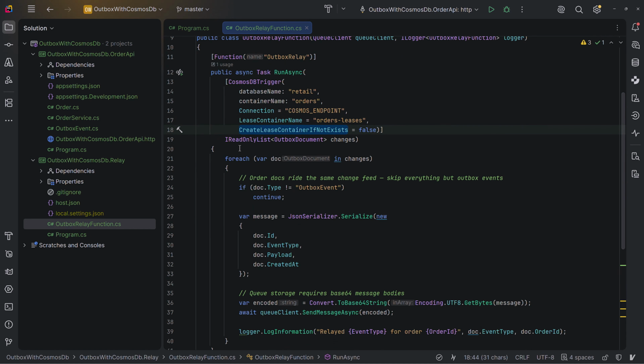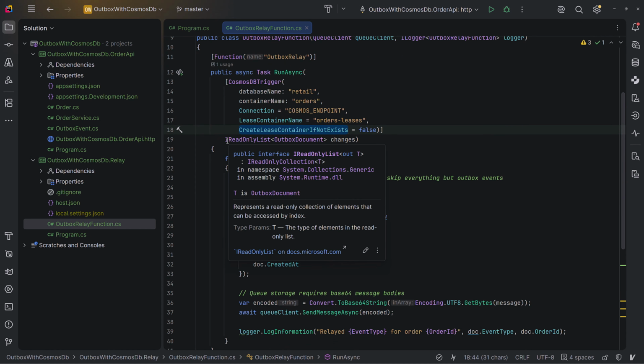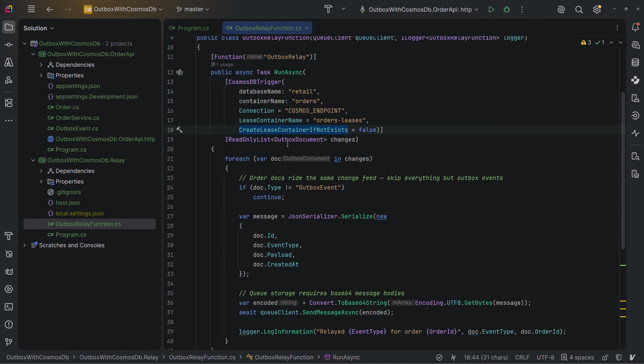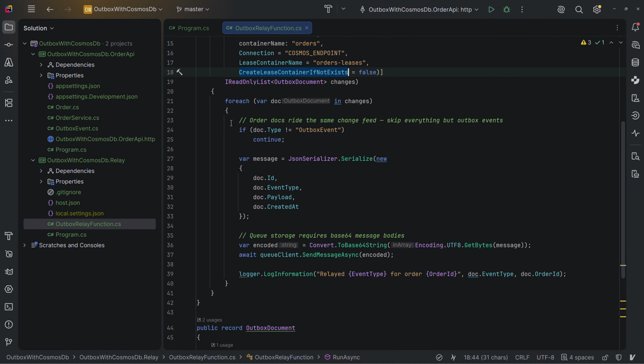And also this function will get a list of Outbox documents, and when it gets triggered, we loop through the changed documents, and if the document type was not Outbox event, it means that it was a normal document, so we will just ignore it.